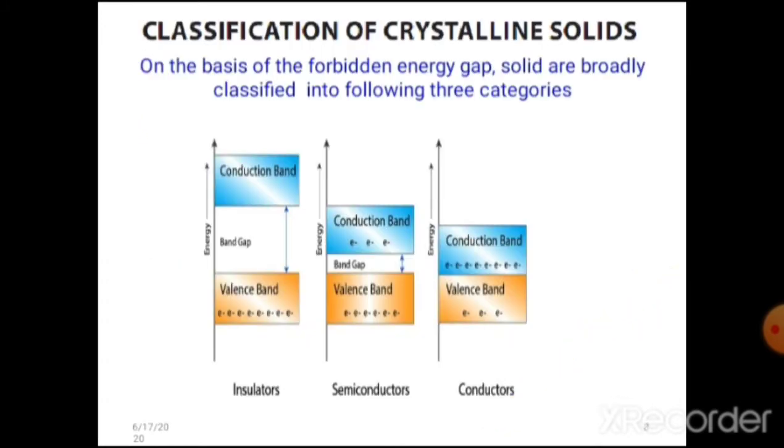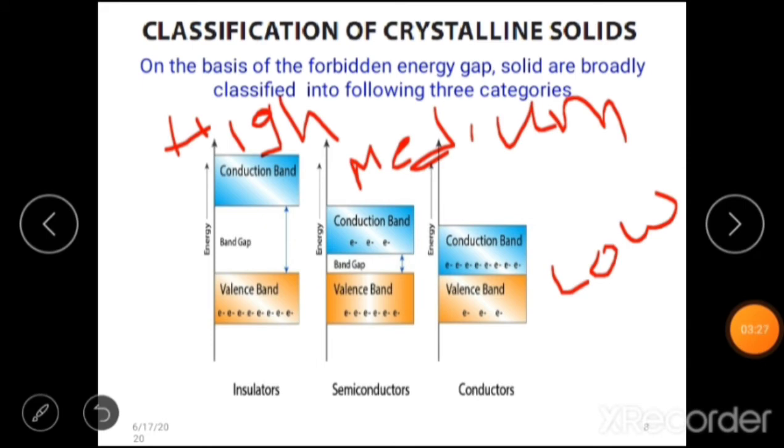As shown in the figure, insulators, semiconductors, conductors. For insulators, the gap between the conduction band and valence band is more when we compare it to semiconductors and when we compare it to conductors.